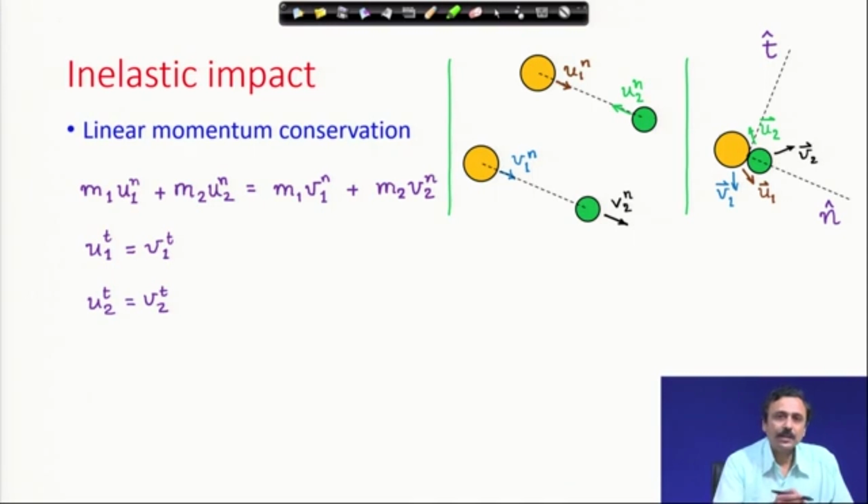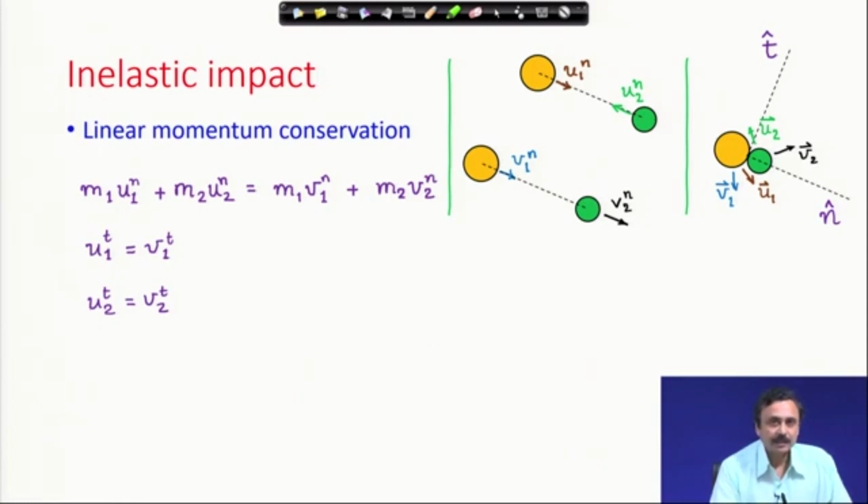If you follow the same steps as we have discussed for the elastic impact, then except for the energy conservation, everything else remains the same, and those three conditions I have written down. But remember that we started off with 4 unknowns, and 2 of them are trivially solved by the last 2 conditions.